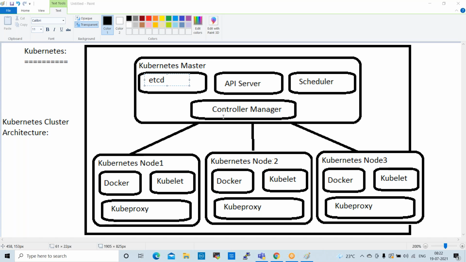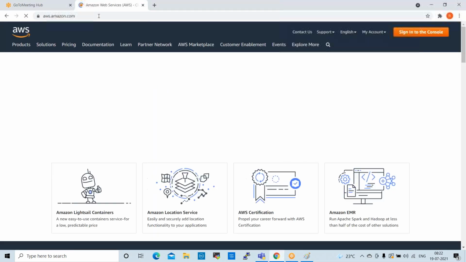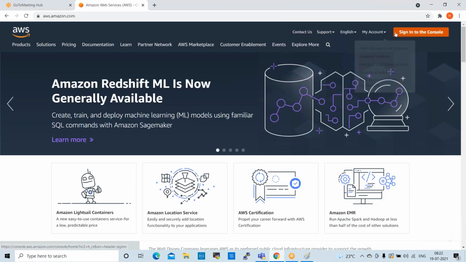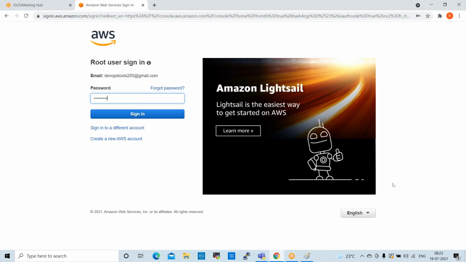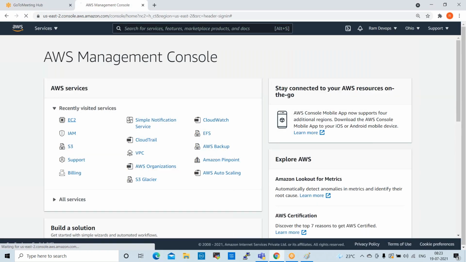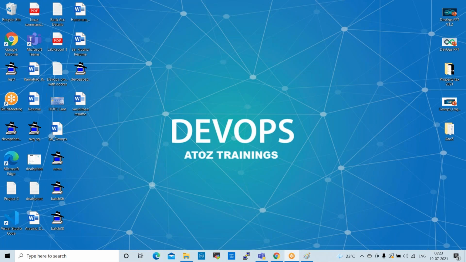Now let us go and create the cluster. So cluster setup. Now I'll open some commands.